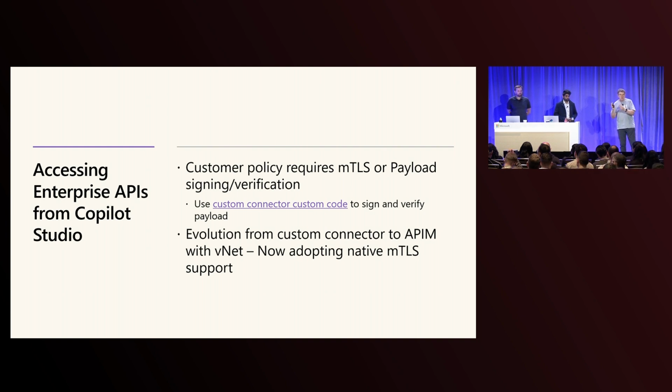But the thing I want to call out here is that because the platform is evolving so much, we've now been able to move away from a bunch of this custom code, custom connector piece into using the API management tools in Azure. We're talking via VNet and OAuth authentication using the bank's IDP to be able to overcome some of these things. So I think it's a really important point to note that one of the great advantages of adopting this SaaS platform is you continually get these incremental updates that you can take advantage of as you go. For the next one, I'm going to hand over to Shashank.